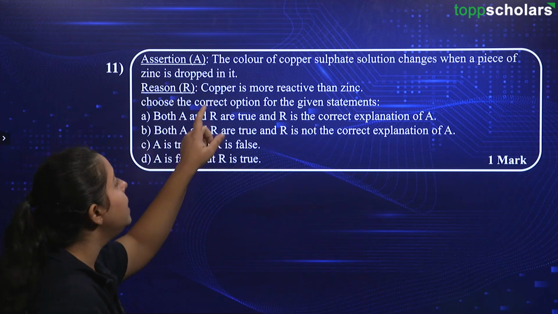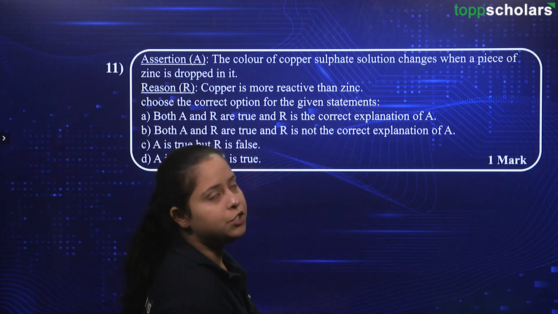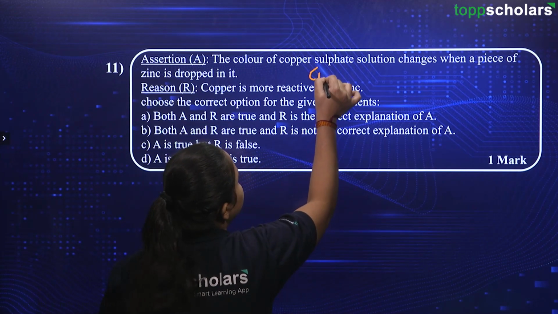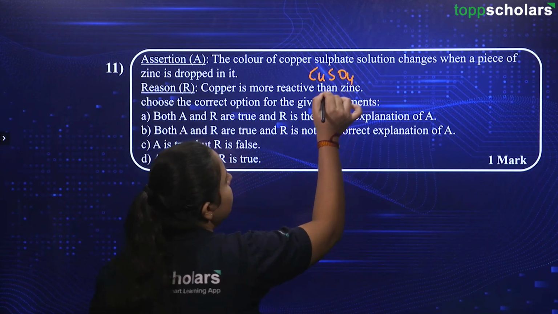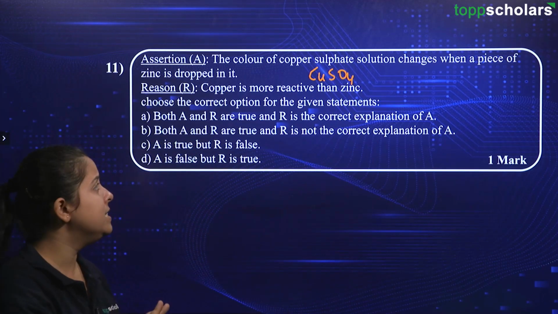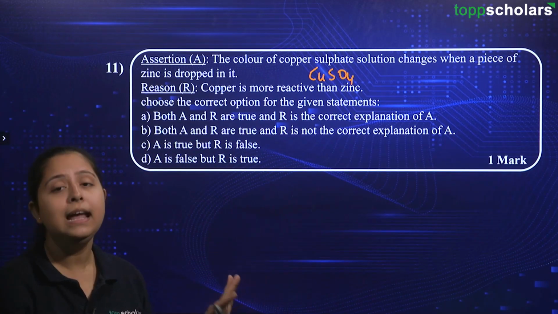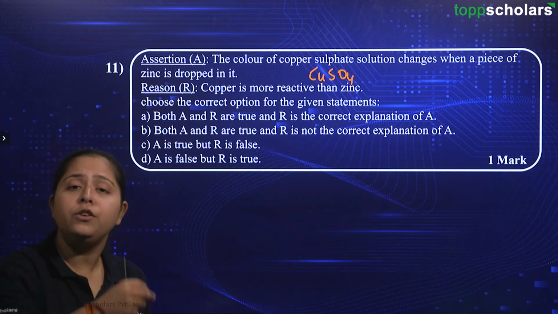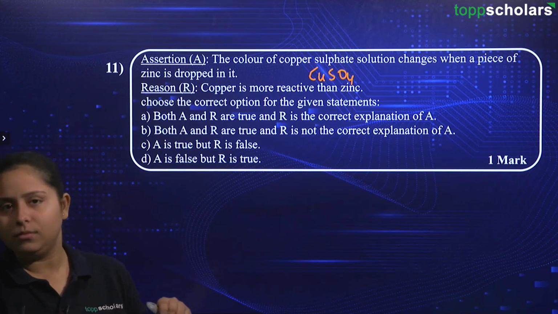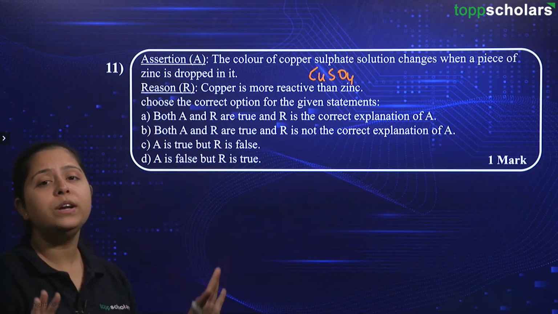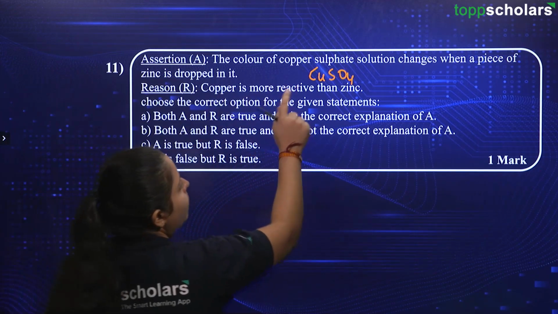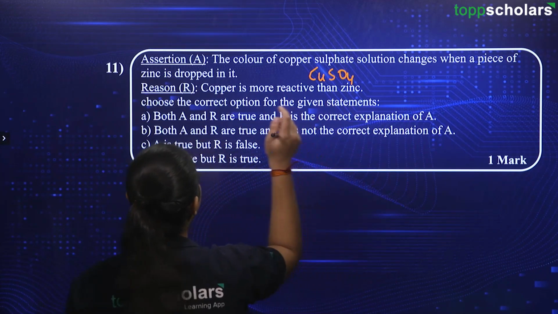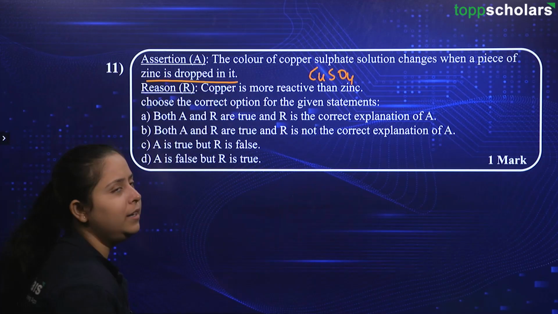It is saying that the color of copper sulfate solution, that is CuSO4. You might be remembering what is the color of this copper sulfate solution? Yes, you have copper, so you need to link it with the blue color. Okay, so the solution is bluish in color. The color of copper sulfate solution changes when a piece of zinc is dropped in it.